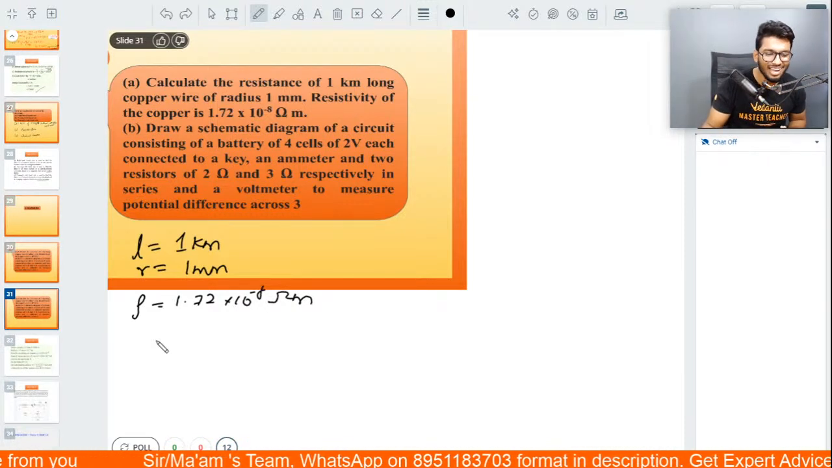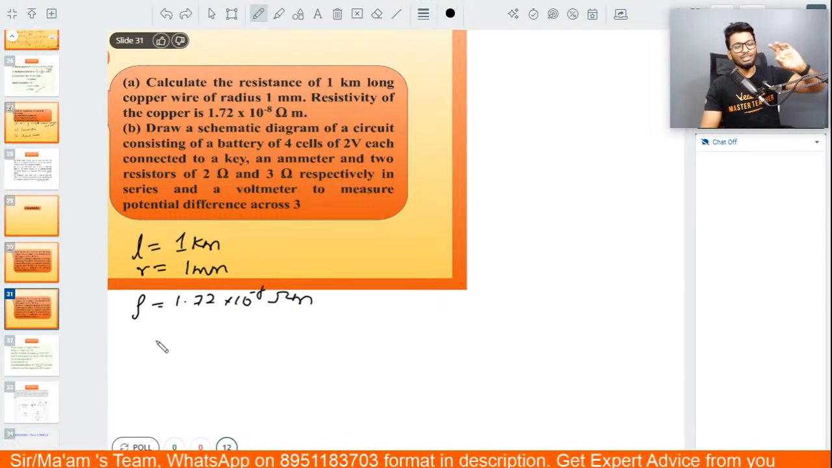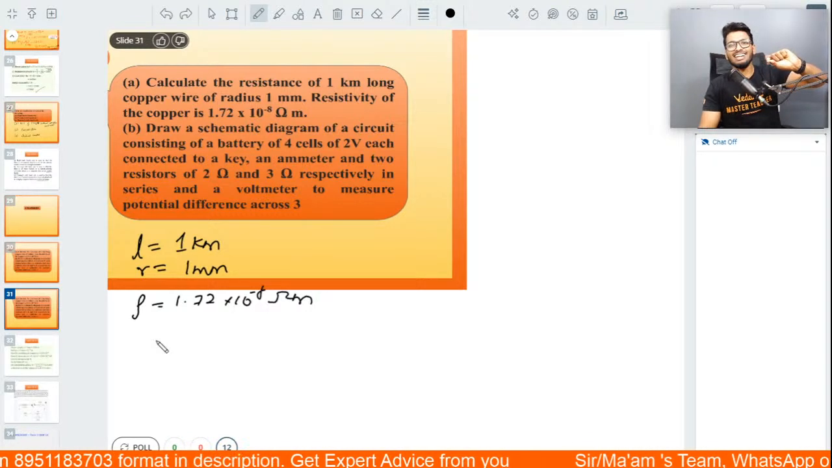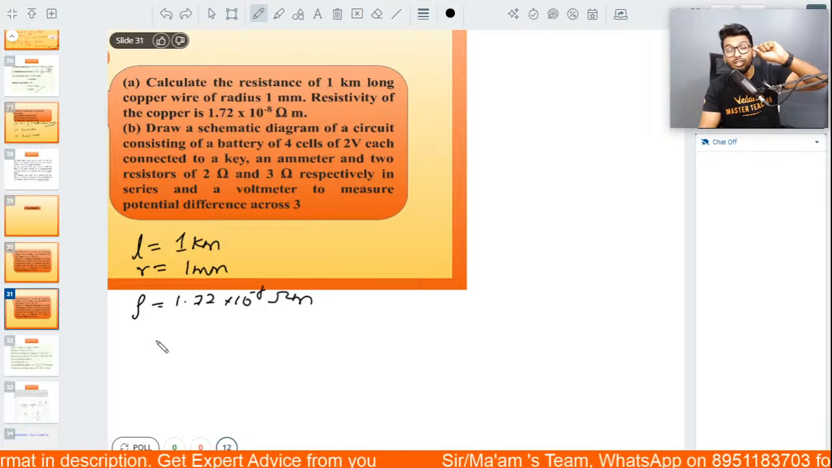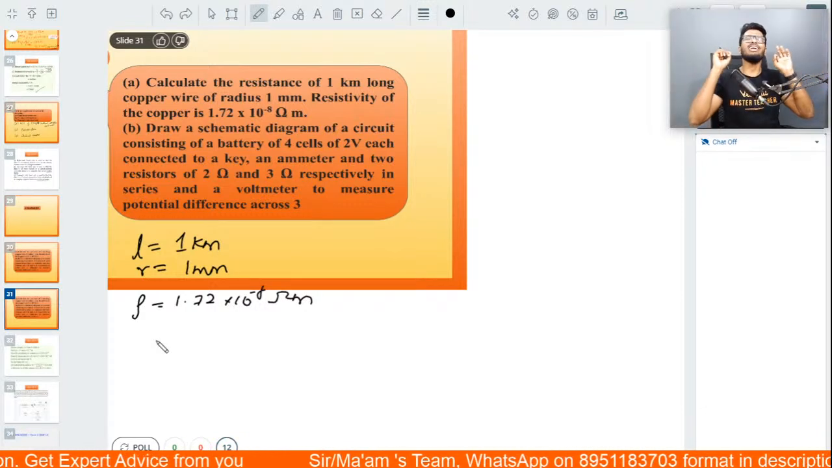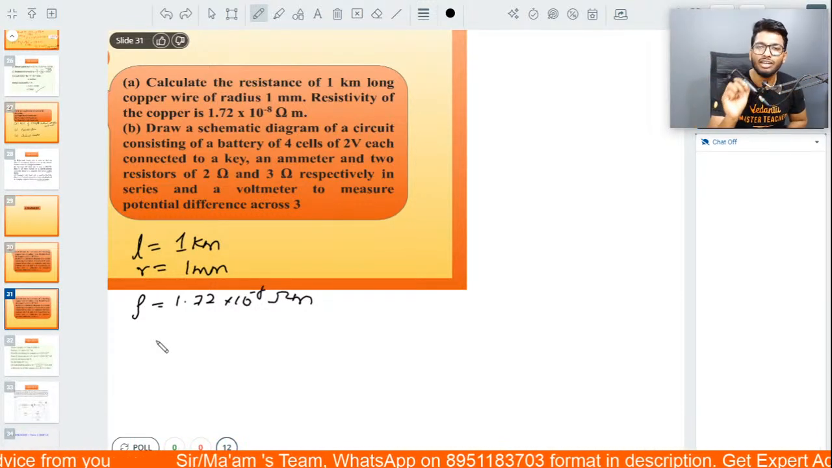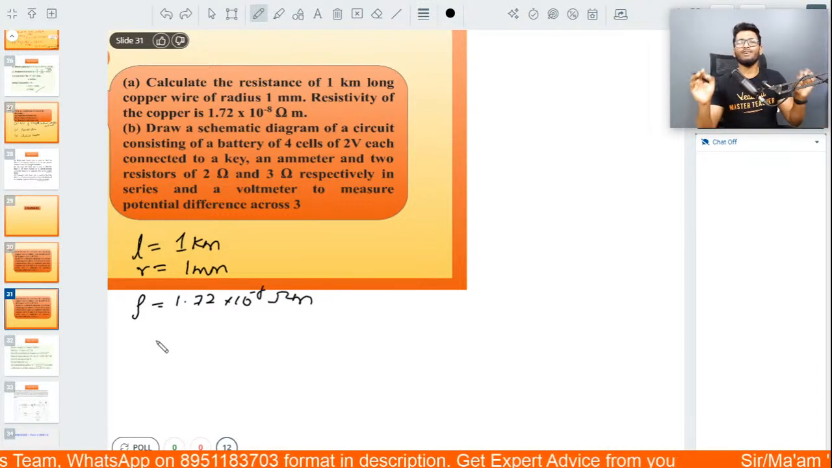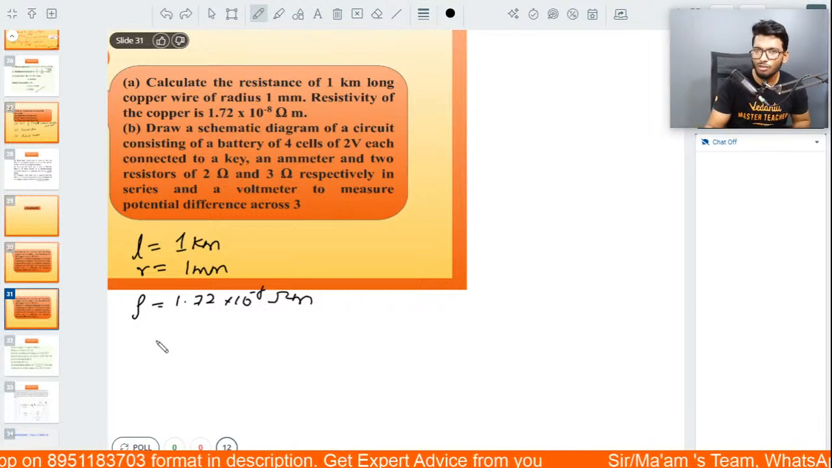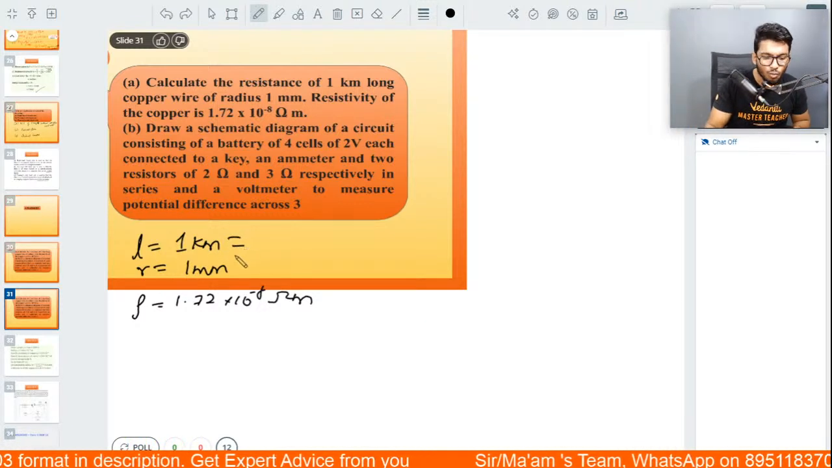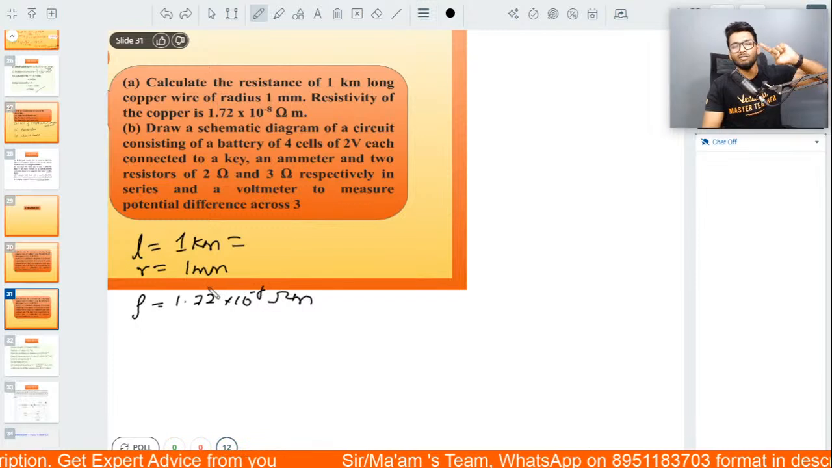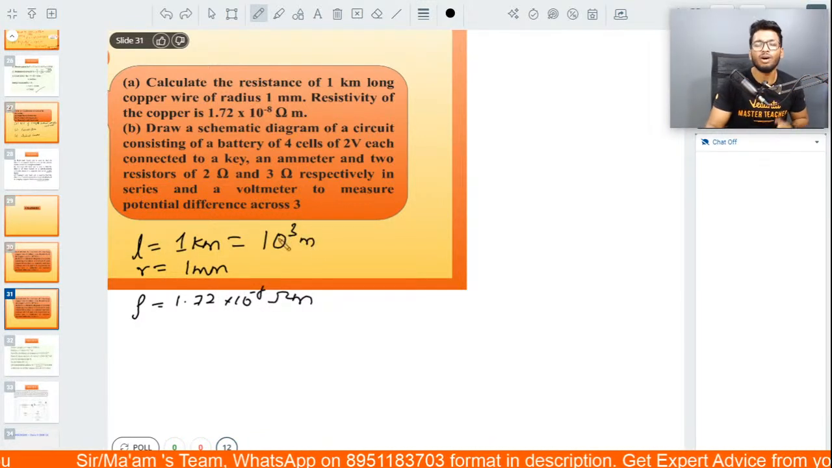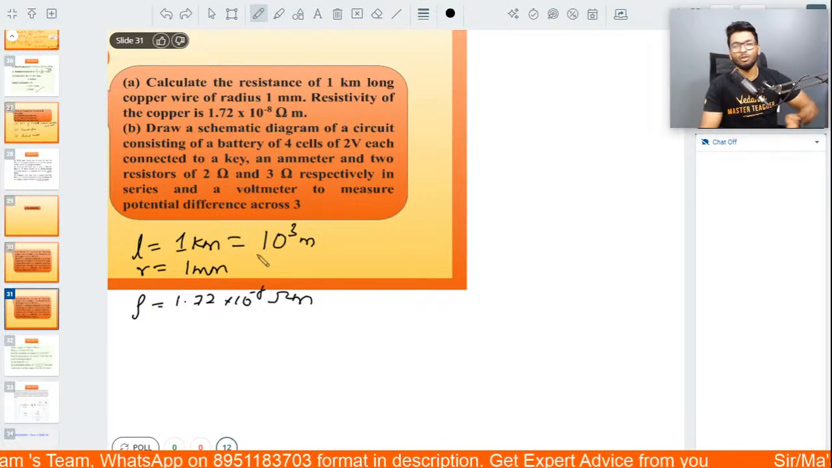The only thing that you need to remember is the fact that you need to convert the units. That is the only mistake that you need to correct yourself with. Once you do that, everything is straightforward. Everything is going to be easy. So let's start with the first one. Length is given as 1 kilometer. So please convert that to meters. So that's basically how much? 10 to the power 3 meters or 1000 meters, because 1 kilometer is equal to 1000 meters.